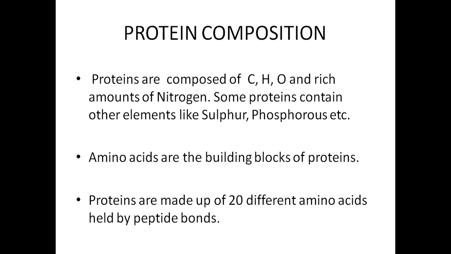Some proteins also contain other elements like sulfur, phosphorus, etc. Now amino acids are the building blocks of proteins.